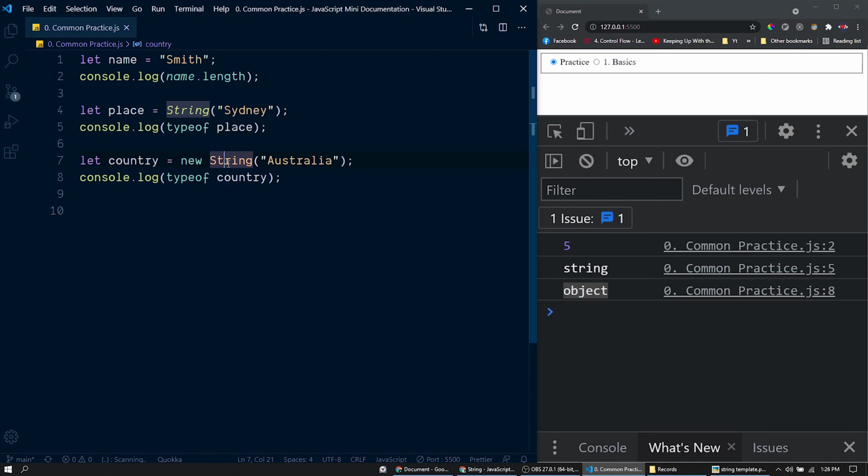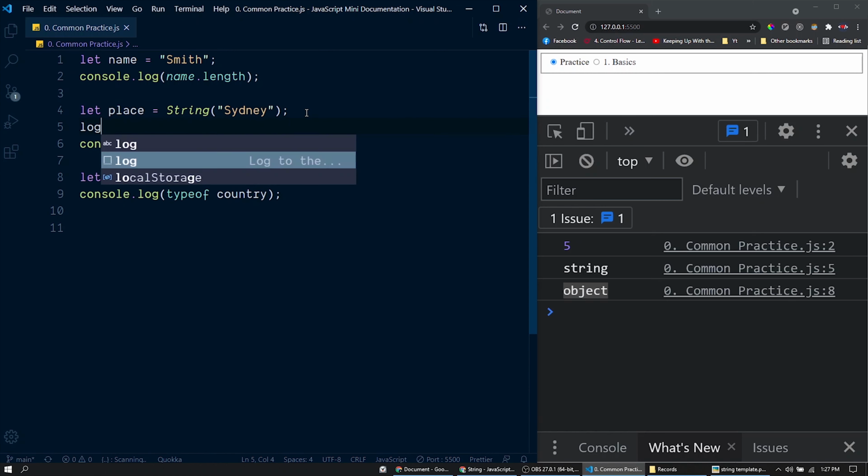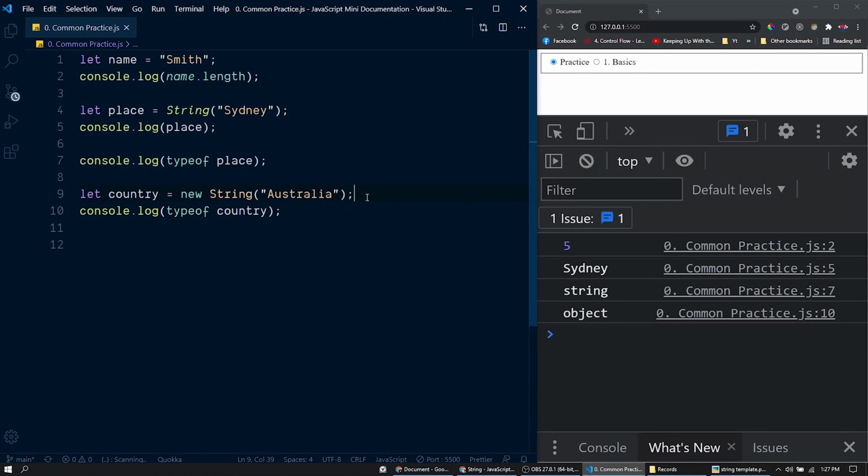And this String is a class. So inside this String class, we have various properties and functions related to strings. So those properties or functions will be there inside the object that is created through this new keyword here. So this is a string object. This country is a string object. It contains various properties. You could see that. First of all, let's log this variable here, place, and let's log this object country.